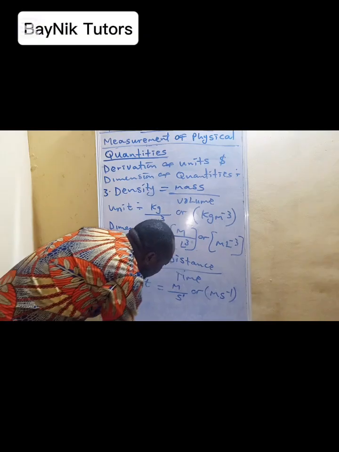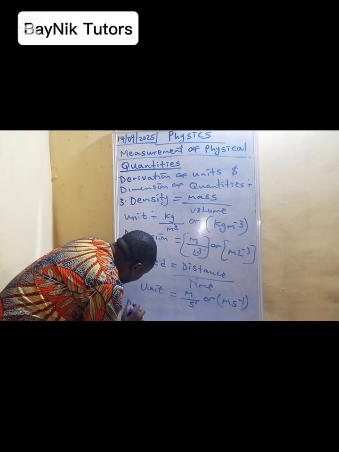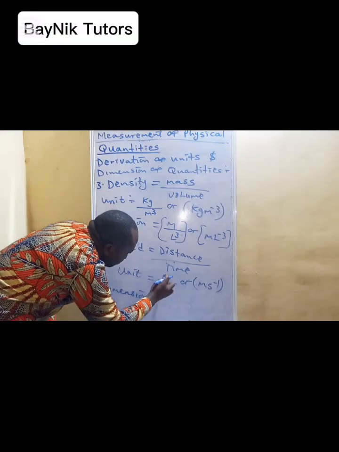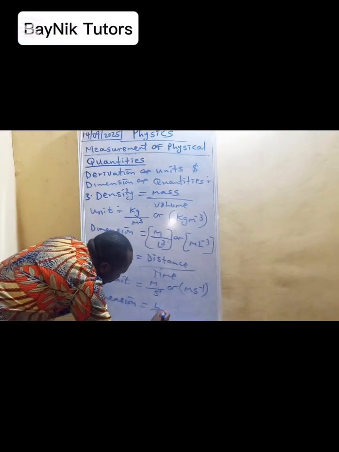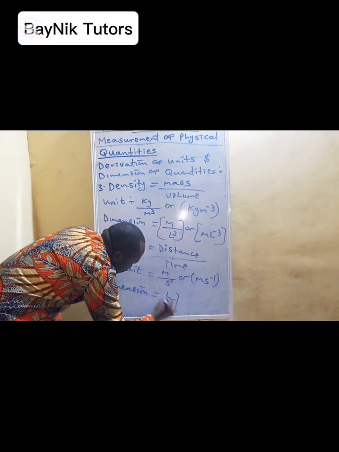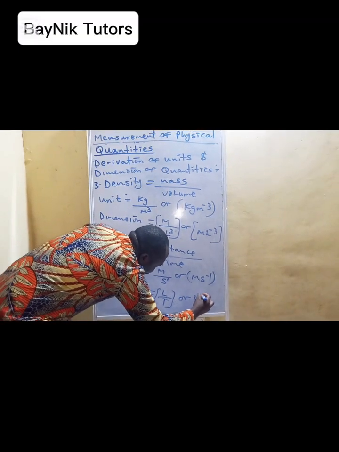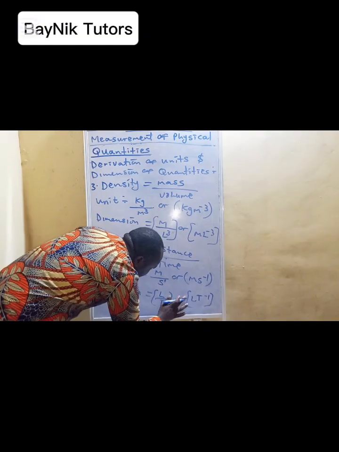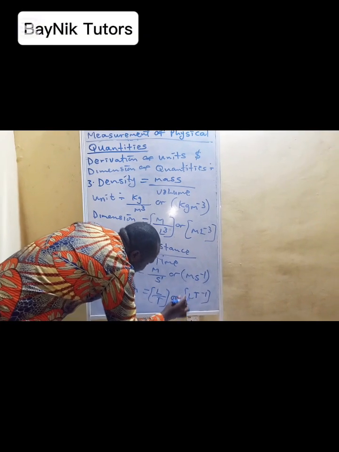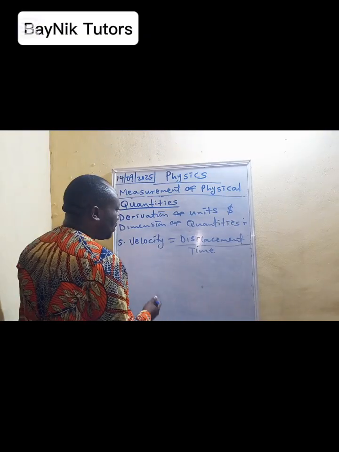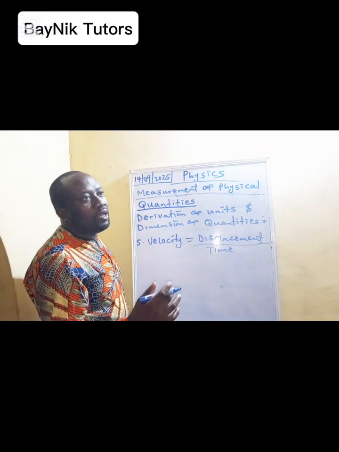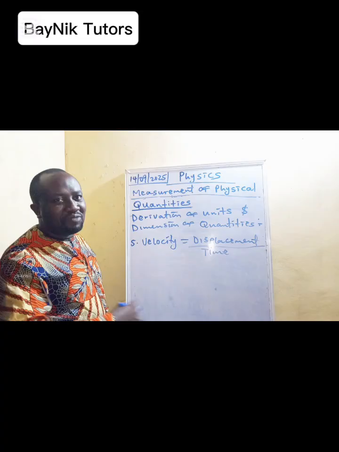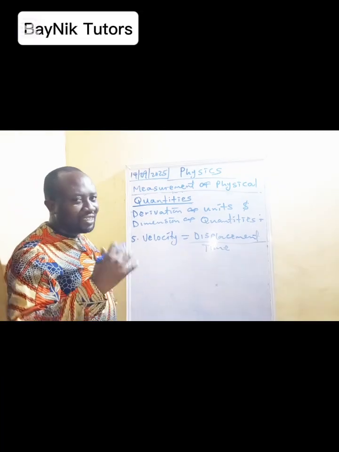The dimension of meter is L, while time is T, that's L over T, or LT minus 1. It can be given to you in that form. The difference between average speed and velocity is that average speed is distance over time, while velocity is displacement over time. They both have the same unit and the same dimension.